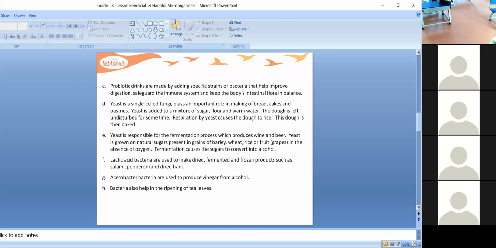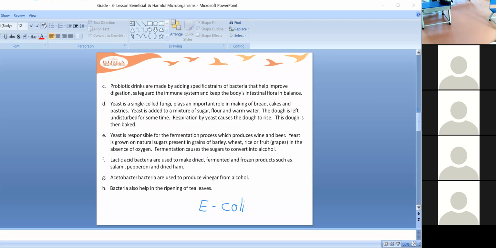If the number of this E. coli increases, for example when you have junk food from outside or a food infection, then because of the unfavorable condition the E. coli increases in number and may show disease conditions, like diarrhea.